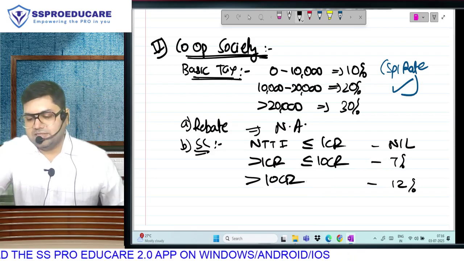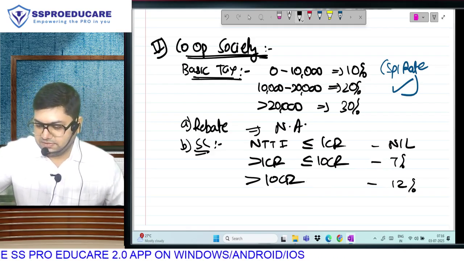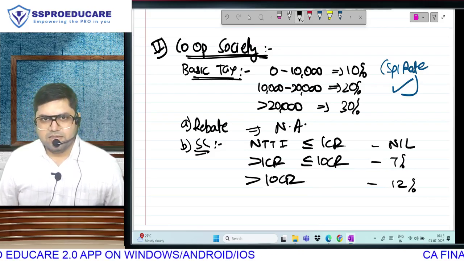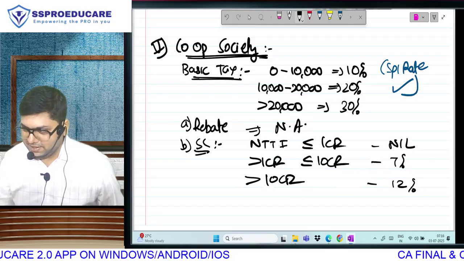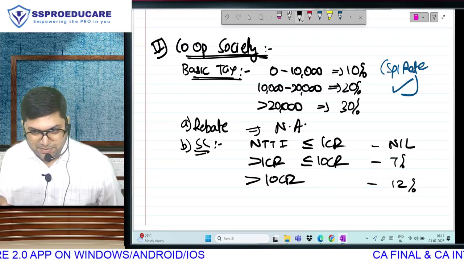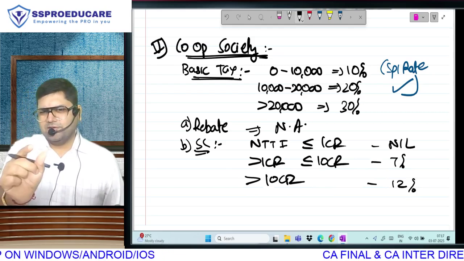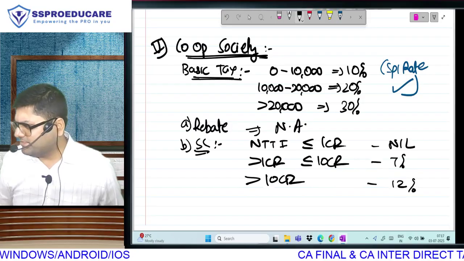So cooperative societies have surcharge which is exactly same as domestic company. Same. So when you are given that assignment of writing surcharge on a blank paper, you have to write this first. Or you can also say domestic company equal to cooperative society.